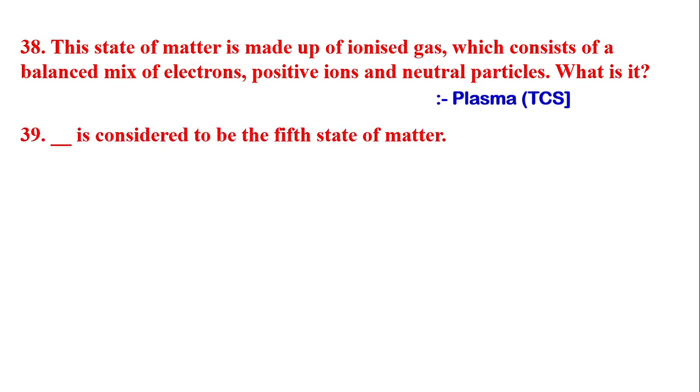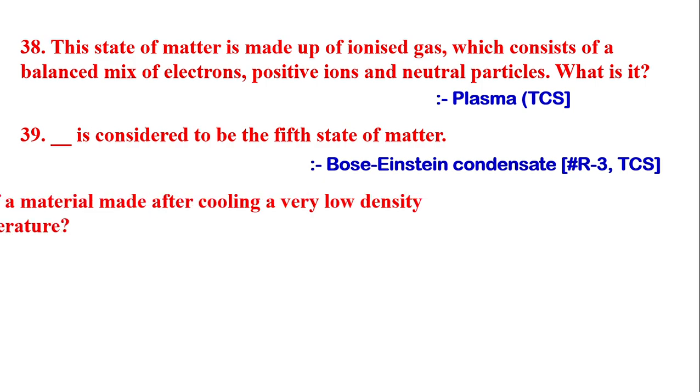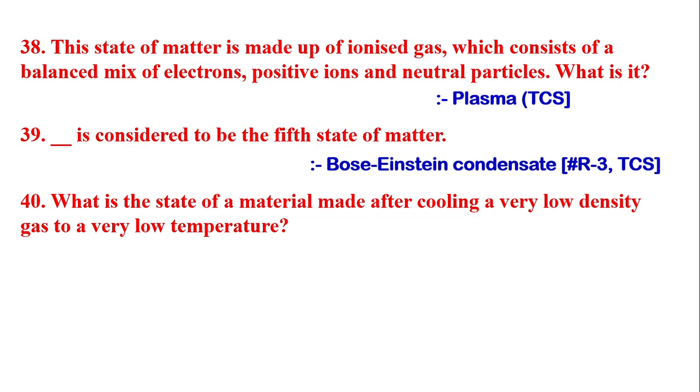Next question is, dash is considered to be the fifth state of matter. The answer is Bose-Einstein condensate. Next question is, what is the state of a material made after cooling a very low density gas to a very low temperature? The answer is Bose-Einstein condensation.